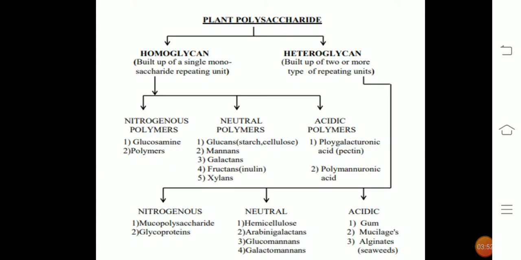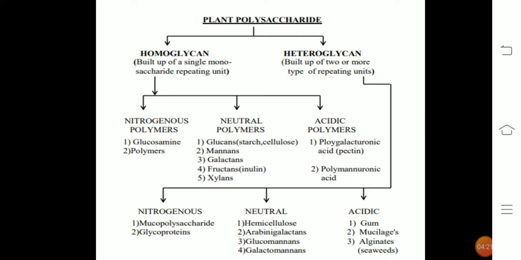And here I have shown the plant polysaccharides. The plant polysaccharides are divided into homoglycans and heteroglycans. The polysaccharides are also called glycans. Homo means the same kind of monosaccharide repeating units. Hetero means different, more than one type of monosaccharide repeating unit.